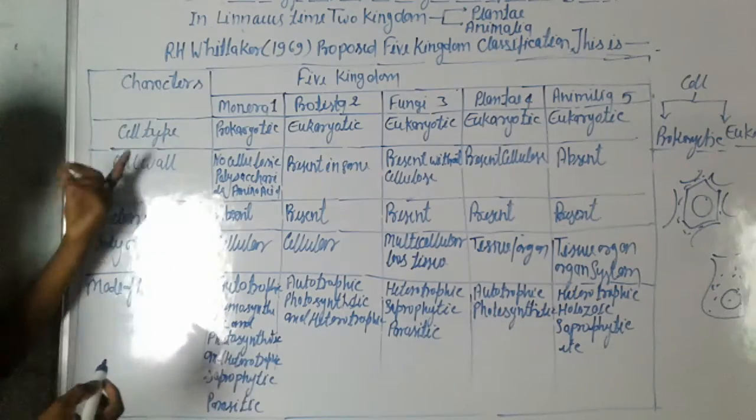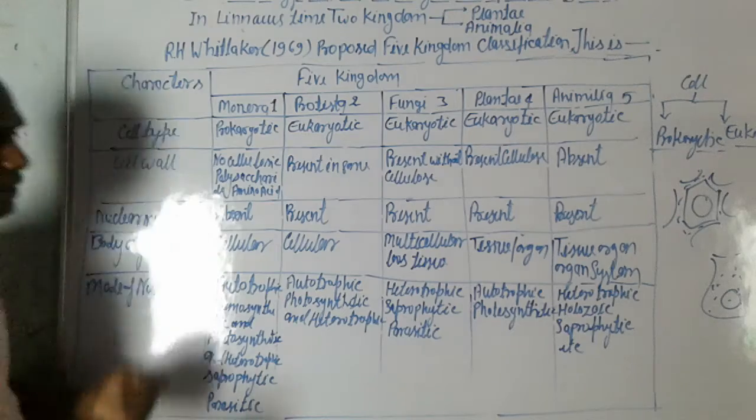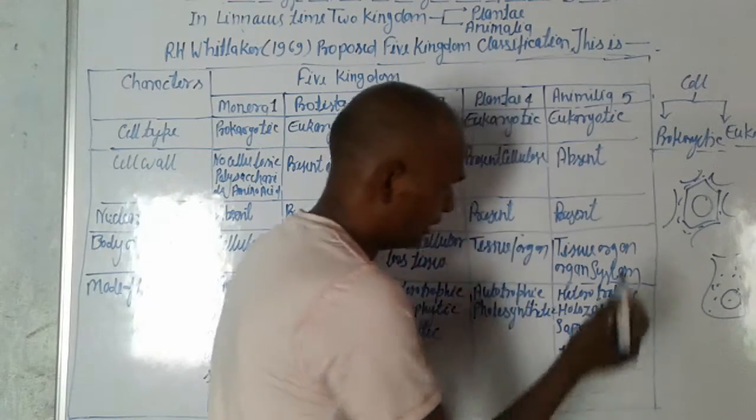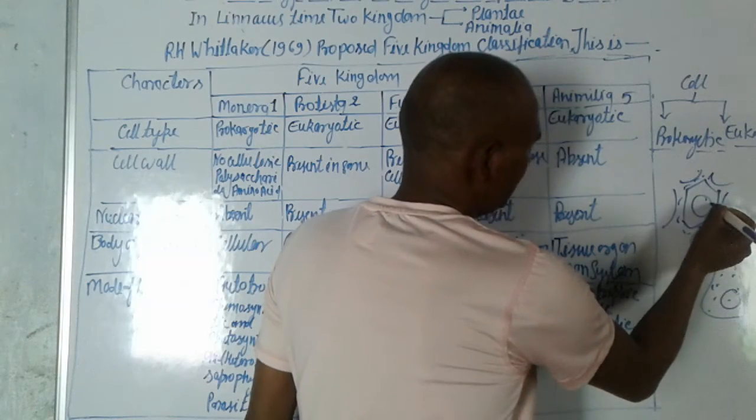Again, the next characteristic is the cell membrane. You know about the cell membrane. This is the cell and this is the nucleus.